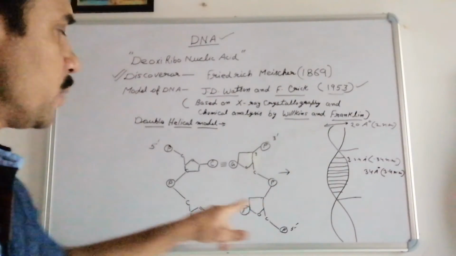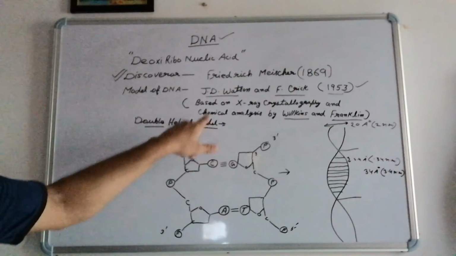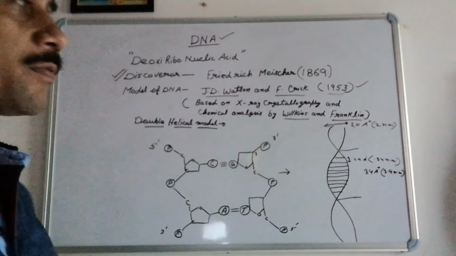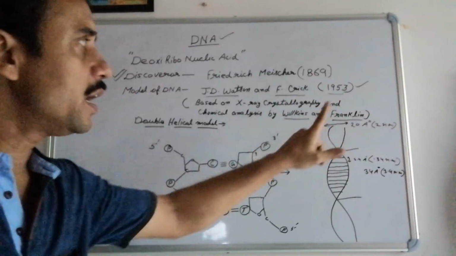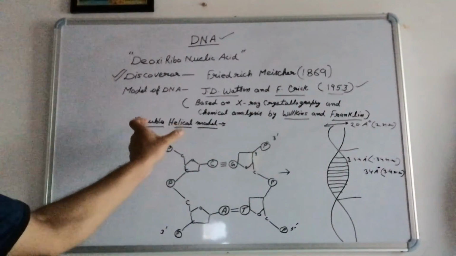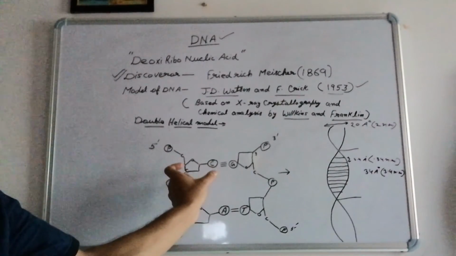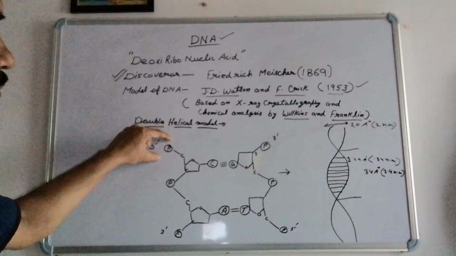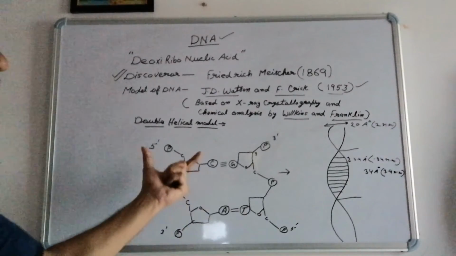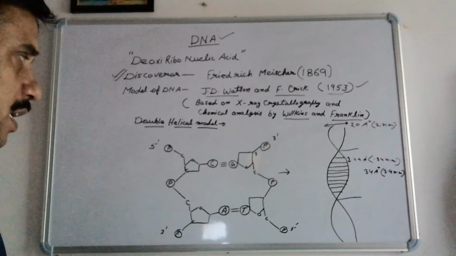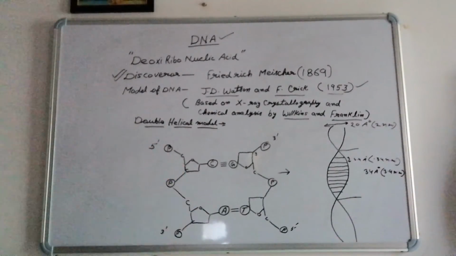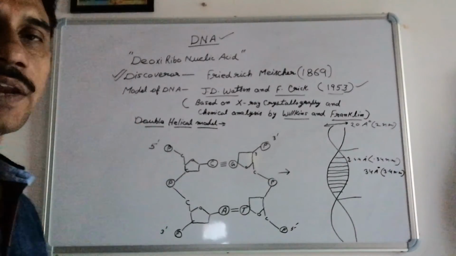What we are studying is the double helical model proposed by J.D. Watson and F. Crick in the year 1953. According to them, the nitrogen bases combine with the sugar and form nucleosides. These nucleosides combine with phosphorus and form nucleotides. These nucleotides combine with each other by means of phosphodiester bonds and form a continuous polynucleotide chain.